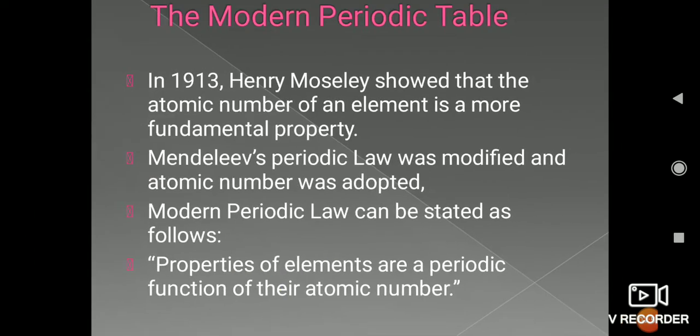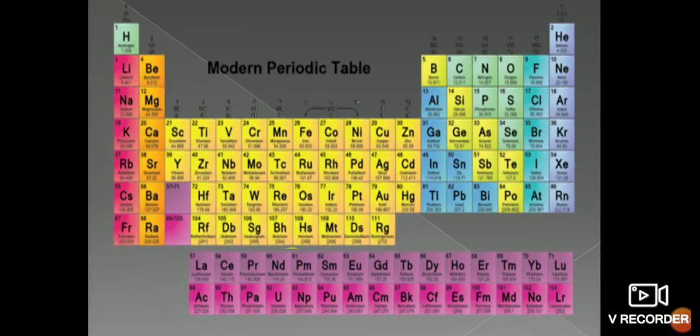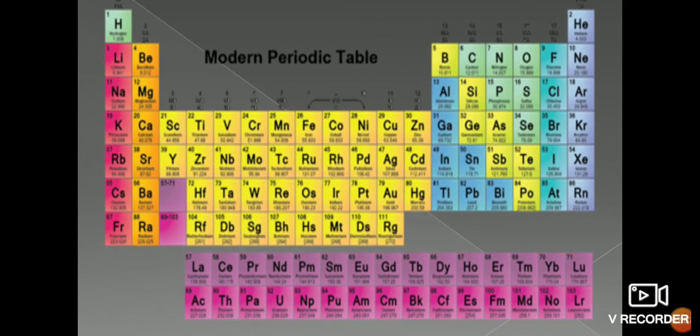So on the basis of atomic number, Henry Moseley put forward the modern periodic table, which you can see. This is the modern periodic table given by Henry Moseley. In Mendeleev's table there were only 8 groups and 6 periods, but in the modern periodic table the groups have increased.